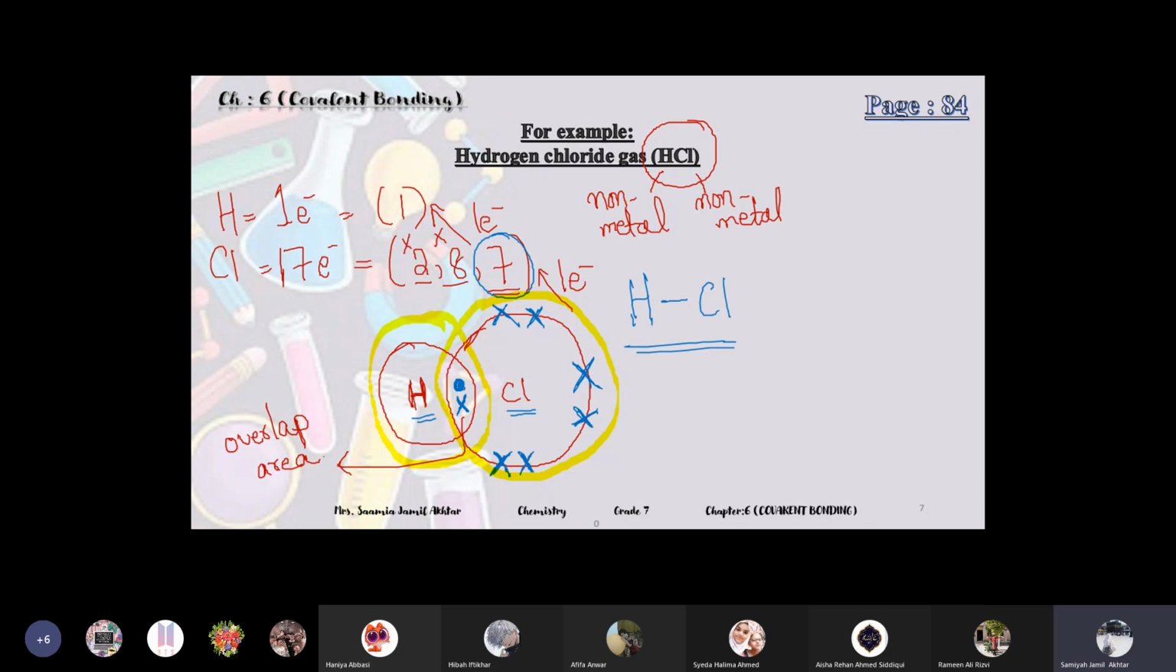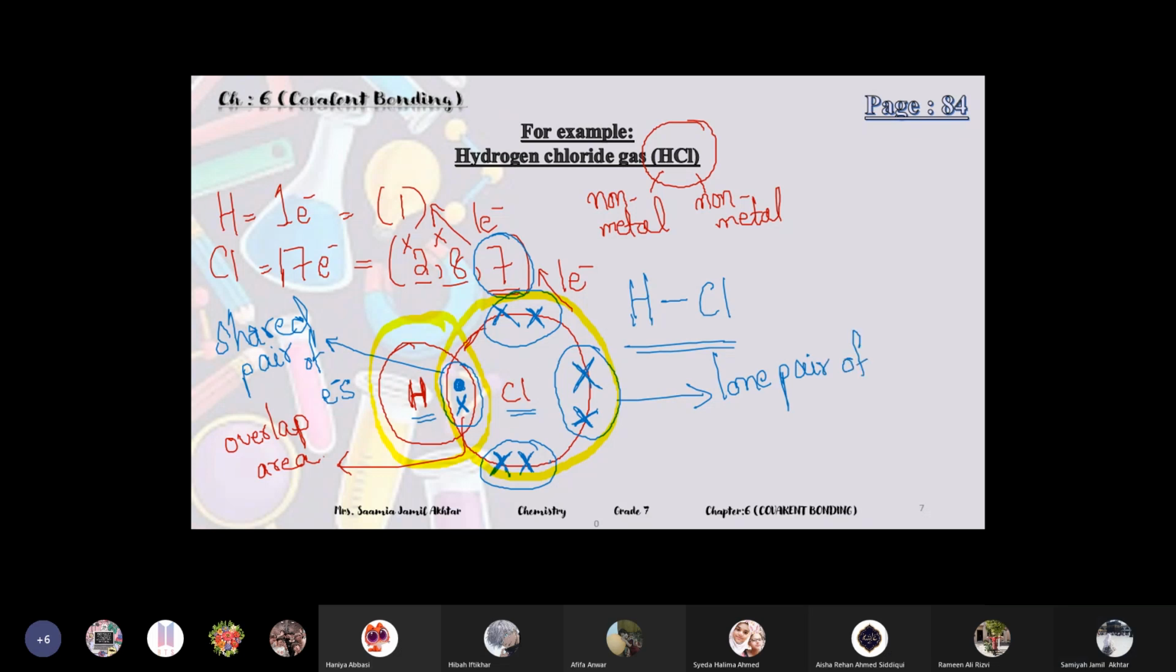This is known as the shared pair of electrons, the pair which they are sharing. And the pairs present in chlorine which are not shared, the 3 pairs of electrons which are not being shared, are known as lone pairs of electrons, because they are not shared.